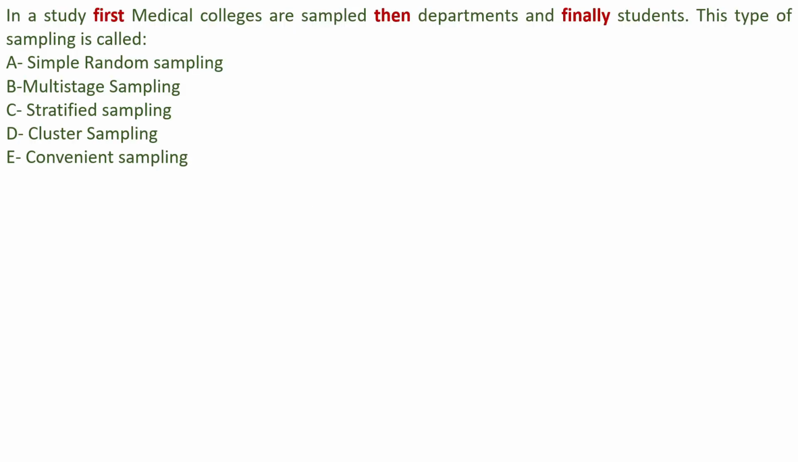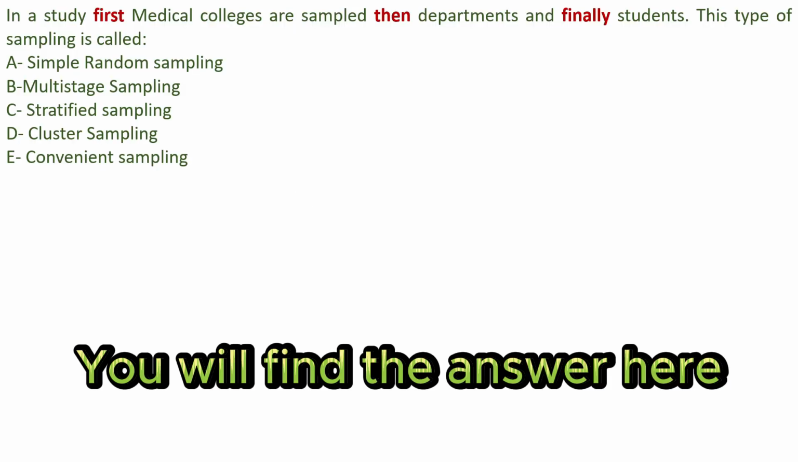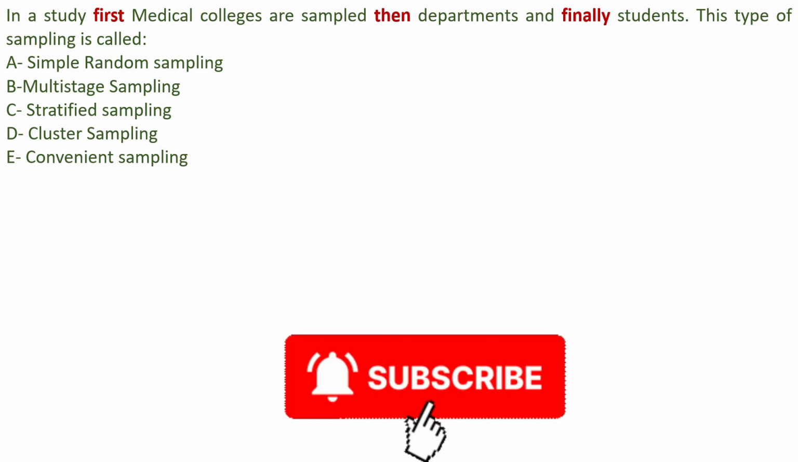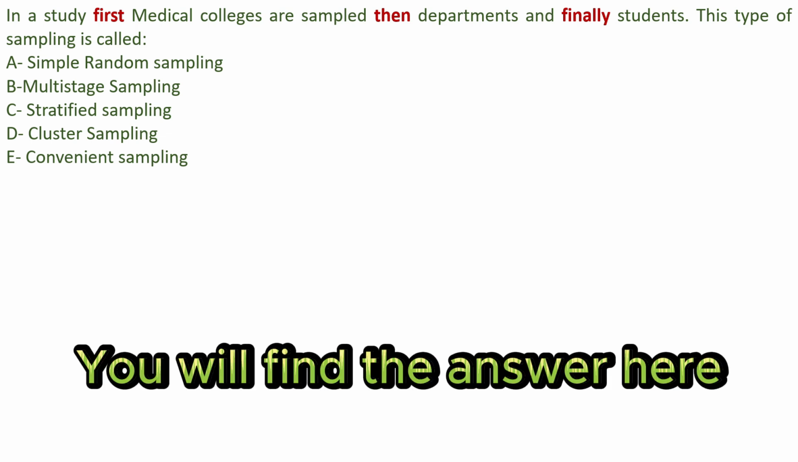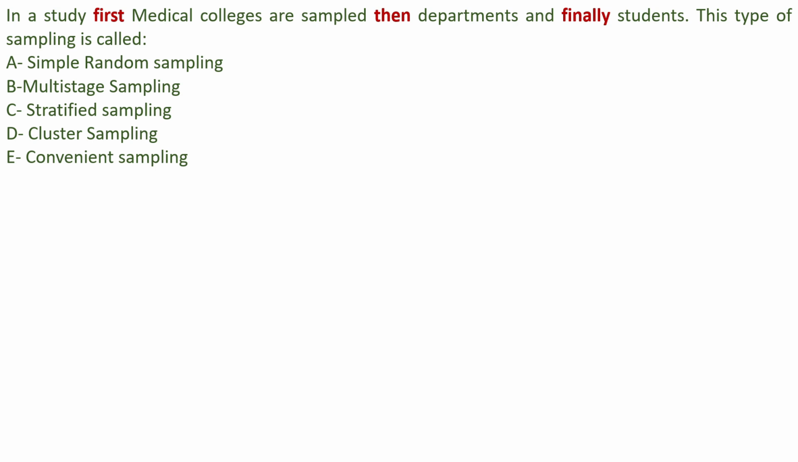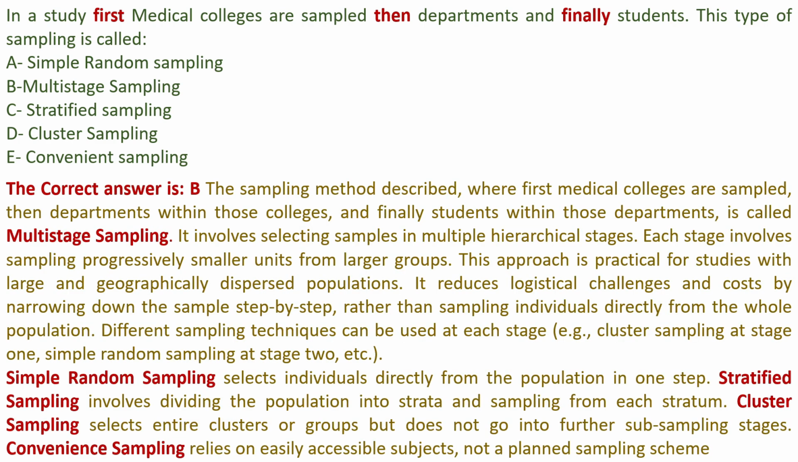Multiple choice question number 5. In a study, first medical colleges are sampled, then departments within those colleges, and finally students within those departments. This type of sampling is called A. Simple random sampling, B. Multistage sampling, C. Stratified sampling, D. Cluster sampling, E. Convenient sampling. The correct answer is B.